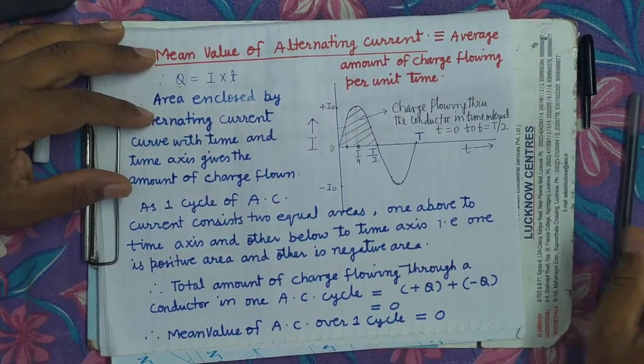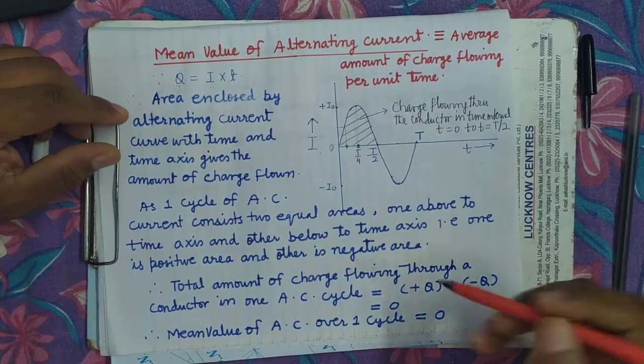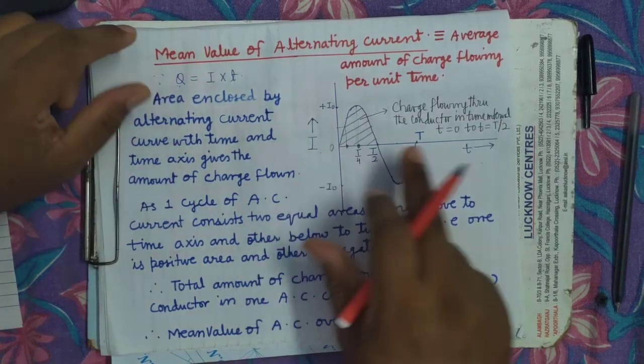It is clear? Because this is the I versus t curve.